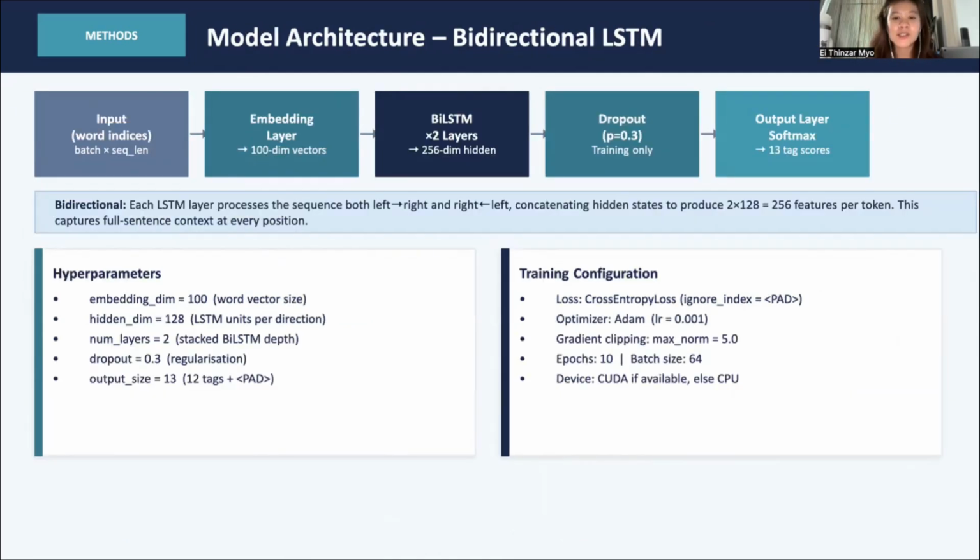The architecture uses a 100-dimensional embedding feeding into two bidirectional LSTM layers, 128 units in each direction, giving us 256 features per token. We added dropout at 0.3 to prevent overfitting, and a final linear layer mapping to the 13 output classes. We trained with Adam, gradient clipping at 5.0, over 10 epochs.